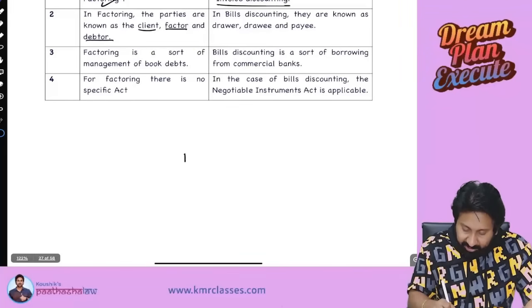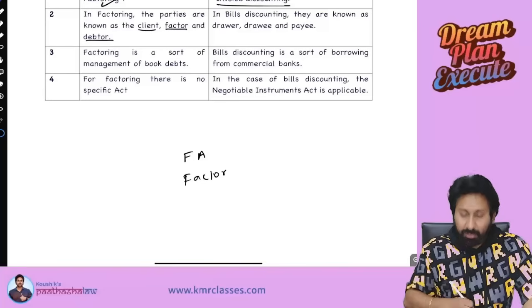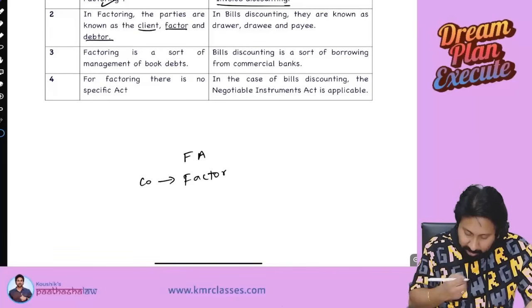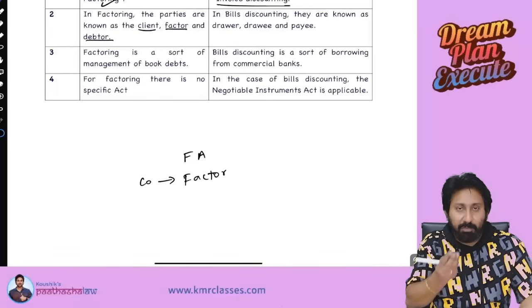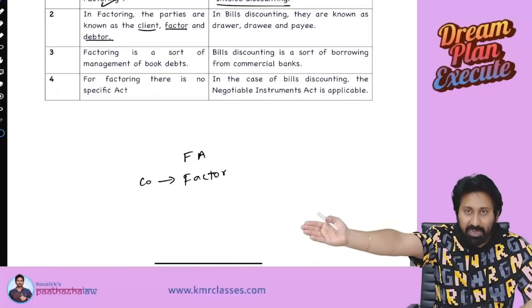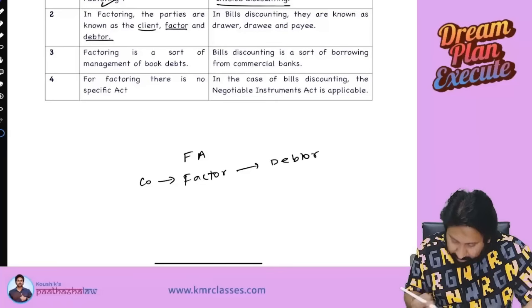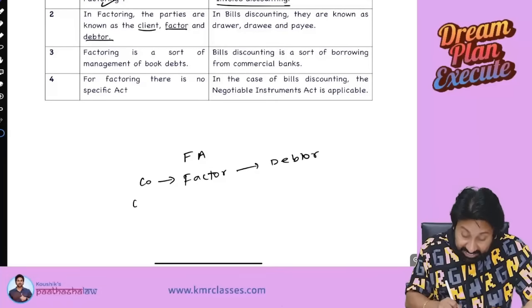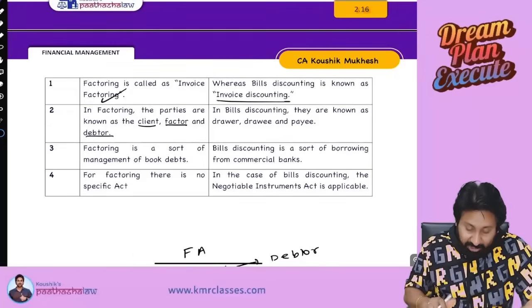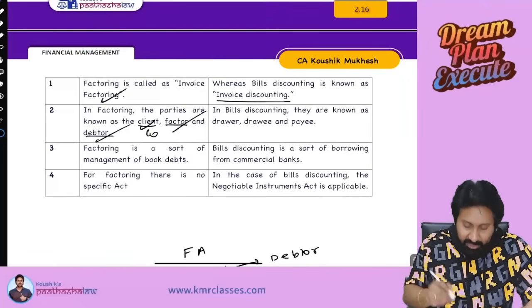There is a factoring agency, also called a factor. Who approaches them? The company approaches them. They will tell, so many people are there as debtors on my balance sheet, recollect from them. So there is a debtor. The company is what? Client to the factor. Therefore, they call the company the client, the factoring agency the factor, and the debtor.